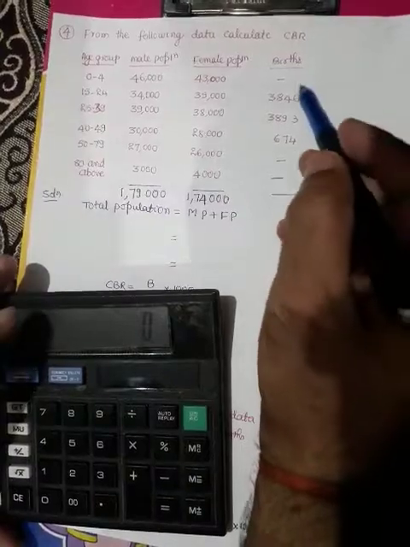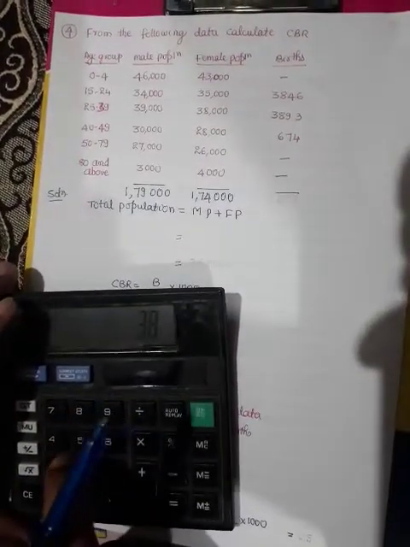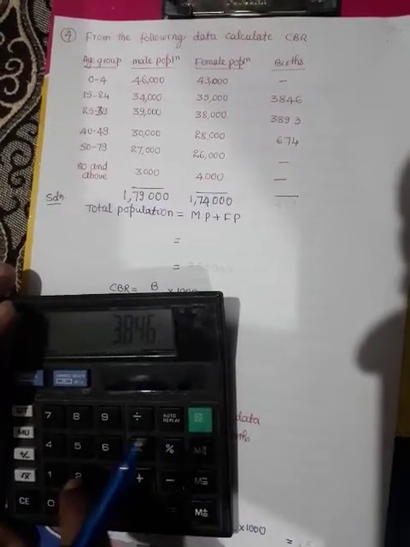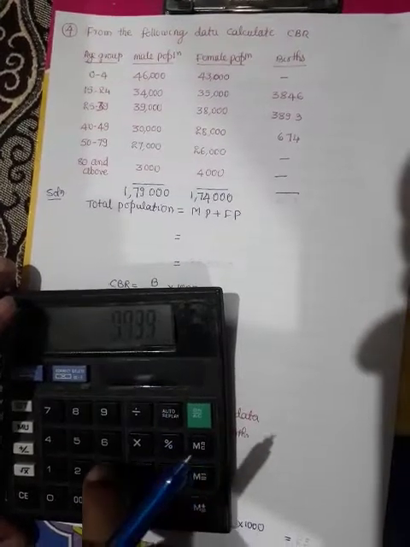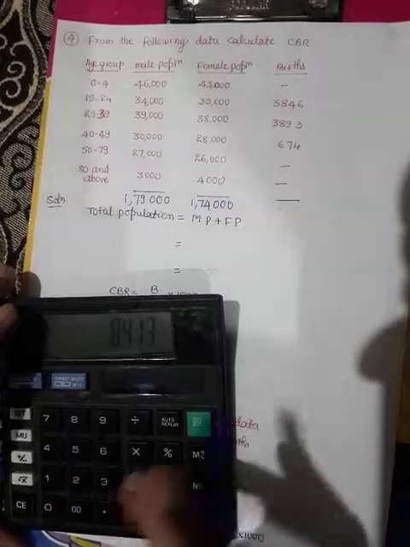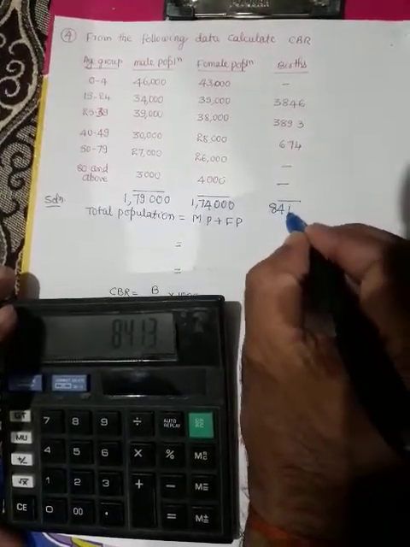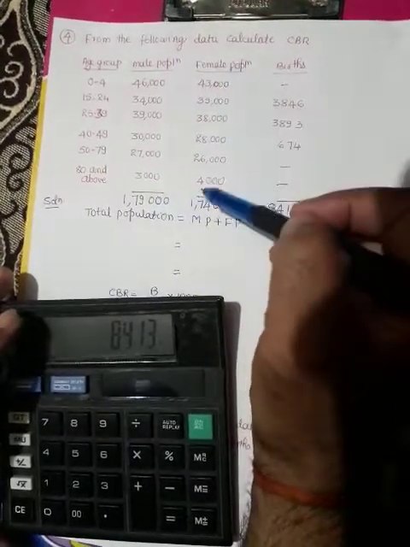So to get total births, we have to add the fourth column: 3846 plus 3893 plus 674 is equal to 8413. This is the total births. So total male population, total female population.